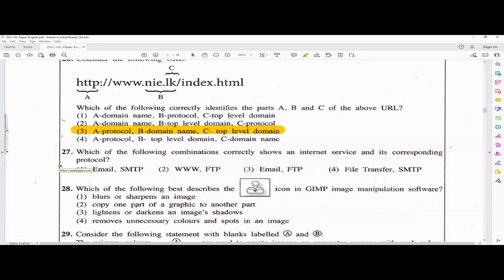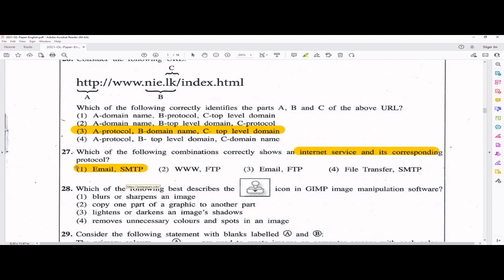So here it's very straightforward if you know that, because they're asking for the service, see the order, that is also very important: service and the protocol. If you mix that in an answer, that's wrong. Okay. So email, SMTP, yes, that's the correct one, right? Because FTP is related to file transfers and SMTP is for email related things.